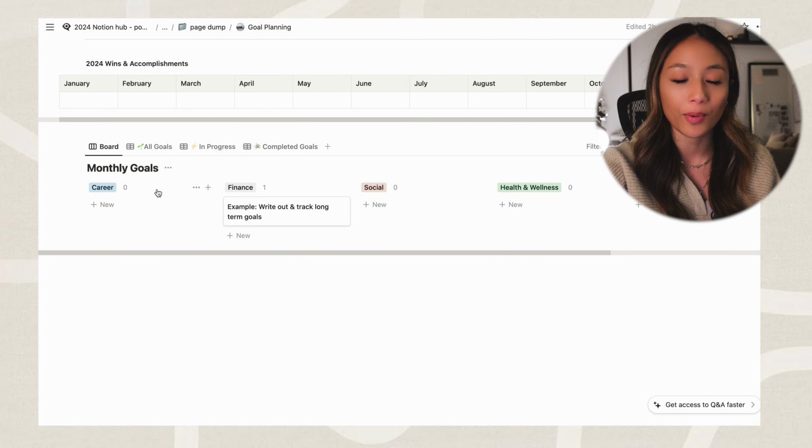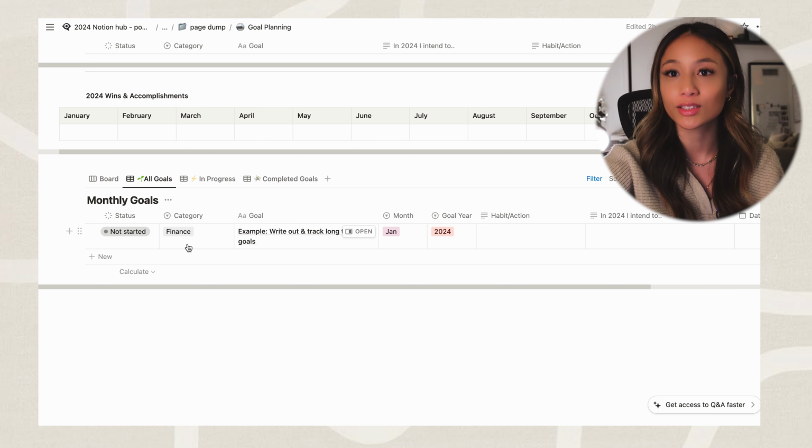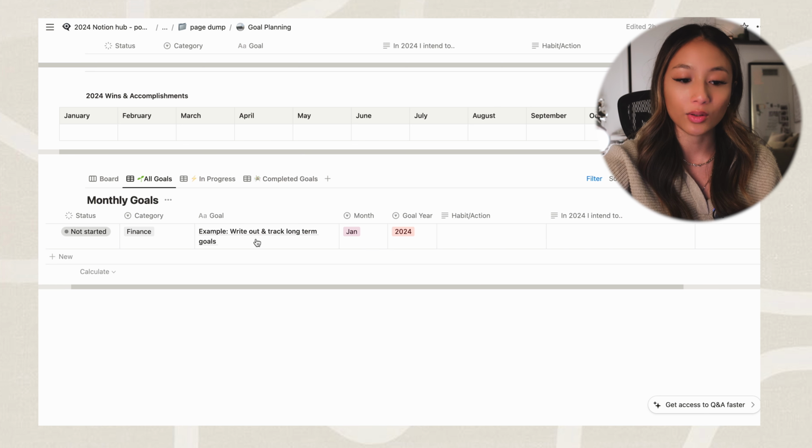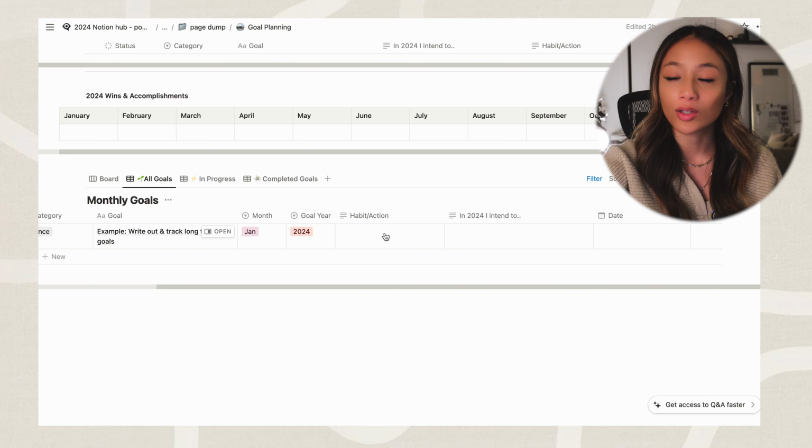And then at the very bottom, the monthly goals, very similar to the yearly goals. So you have your status, your category, what's the goal that you want to achieve, the month that it's for, the year that it's for, and then you can also put habit, the action, and what you intend to do.